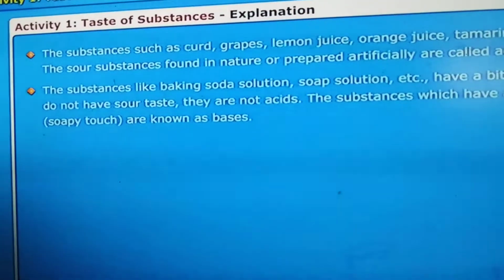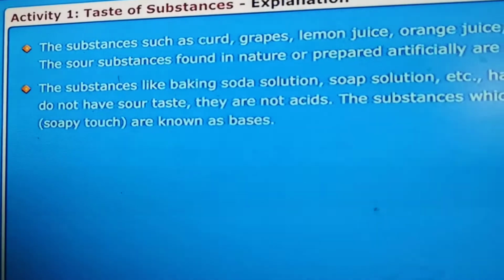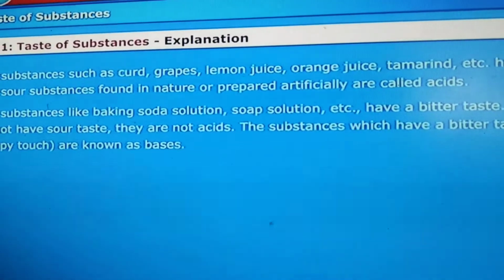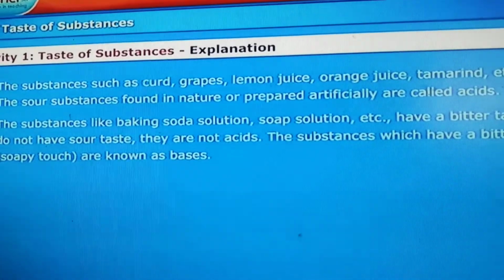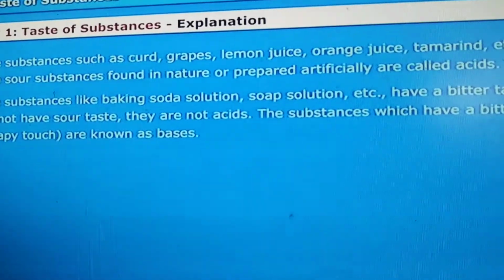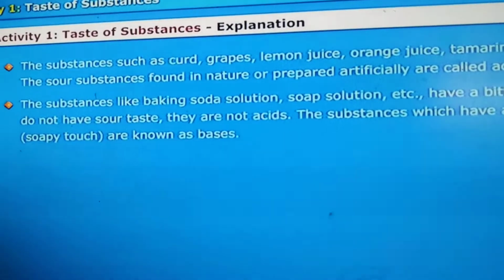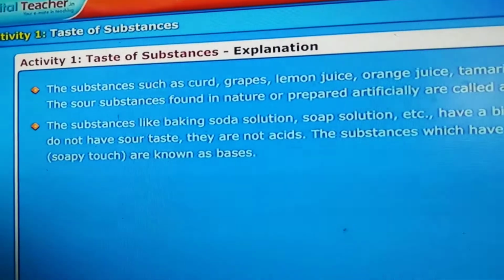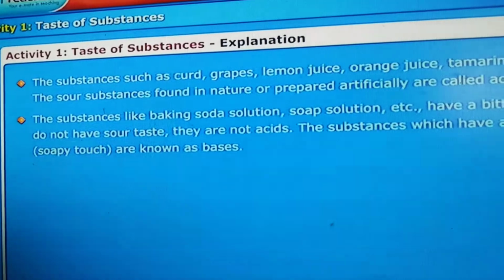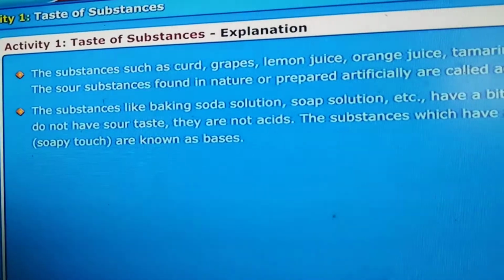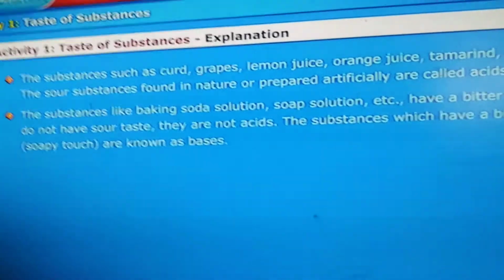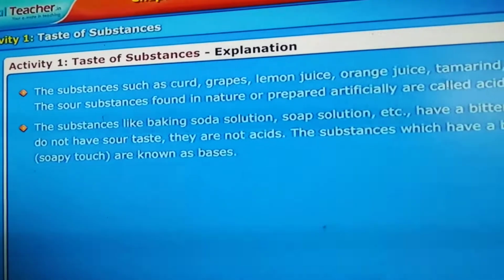And substances like baking soda, soap solution, etc. have a bitter taste. As these substances do not have a sour taste, they are not acids. But the substances which have a bitter taste and feel slippery like soapy touch are known as bases. Acids are sour in taste. Bases are bitter in taste. So here we can conclude that acids generally have a sour taste, and bases are bitter to taste and have a soapy touch. Soapy touch means if you touch soap, the hand is slippery, right?